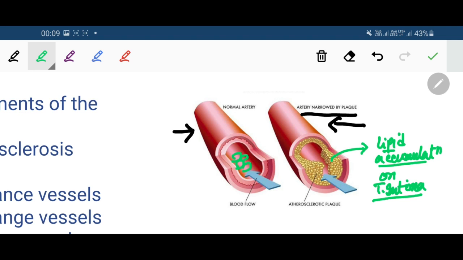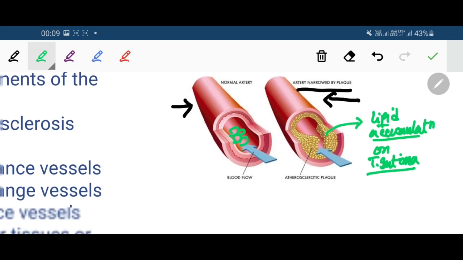This lipid is further reinforced by aggregation or deposition of collagen fibers. So over the accumulated lipids the collagen fibers are deposited.